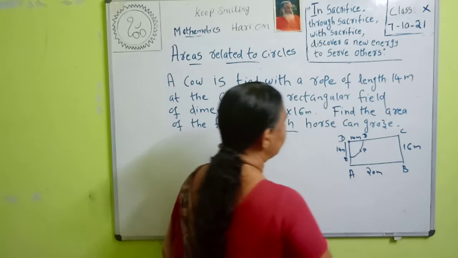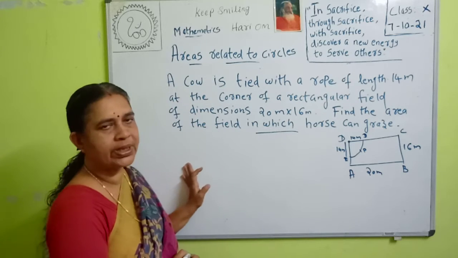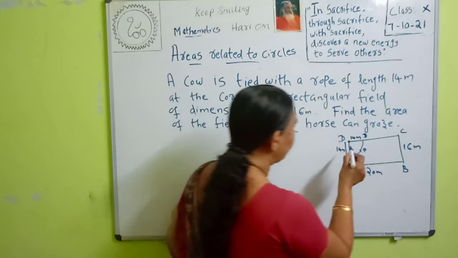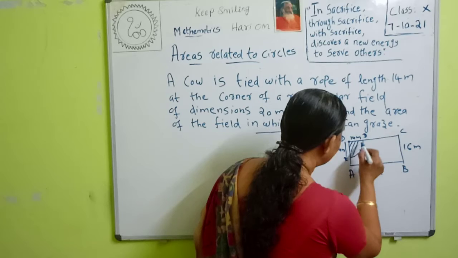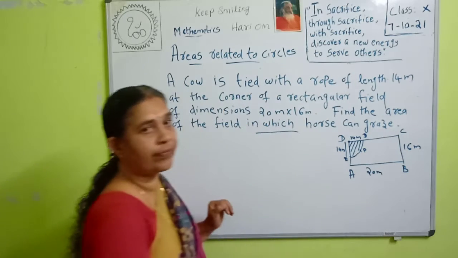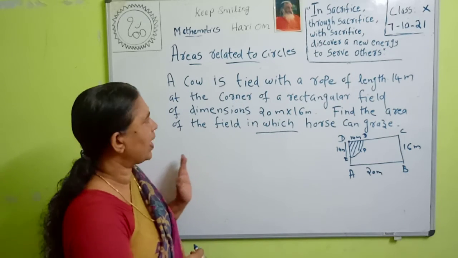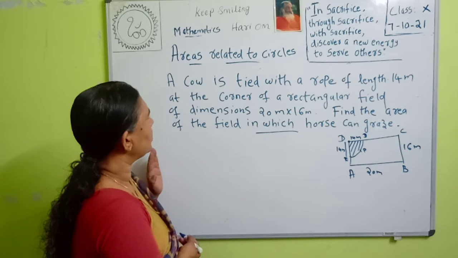So the area of the field in which the horse can graze is equal to the area of this shaded region. The shaded region is the shape of a sector. So to find, the cow, not horse, the cow.